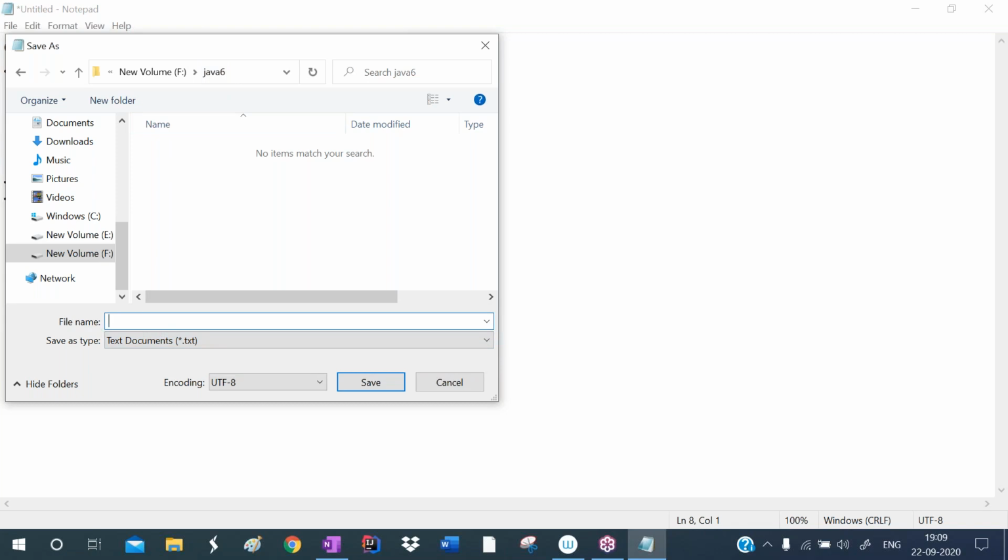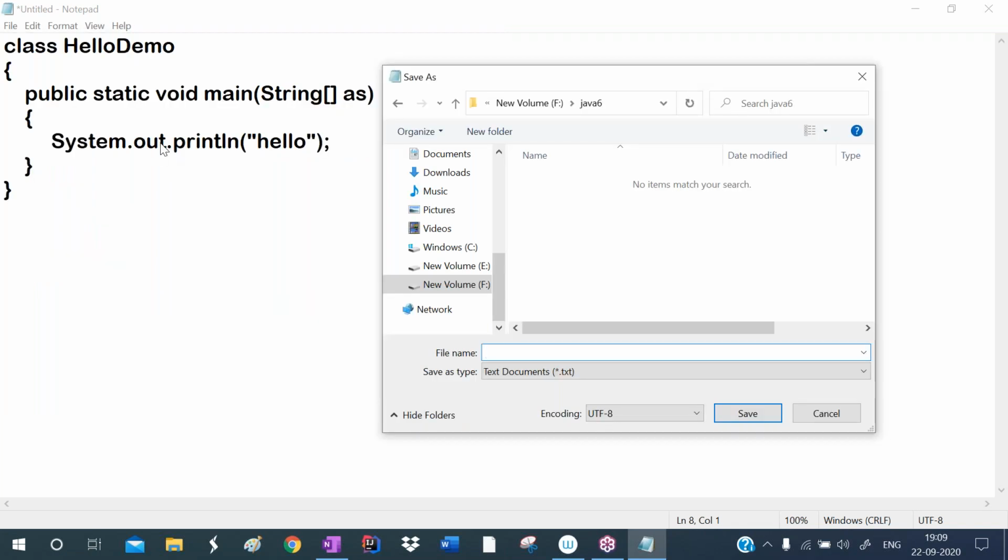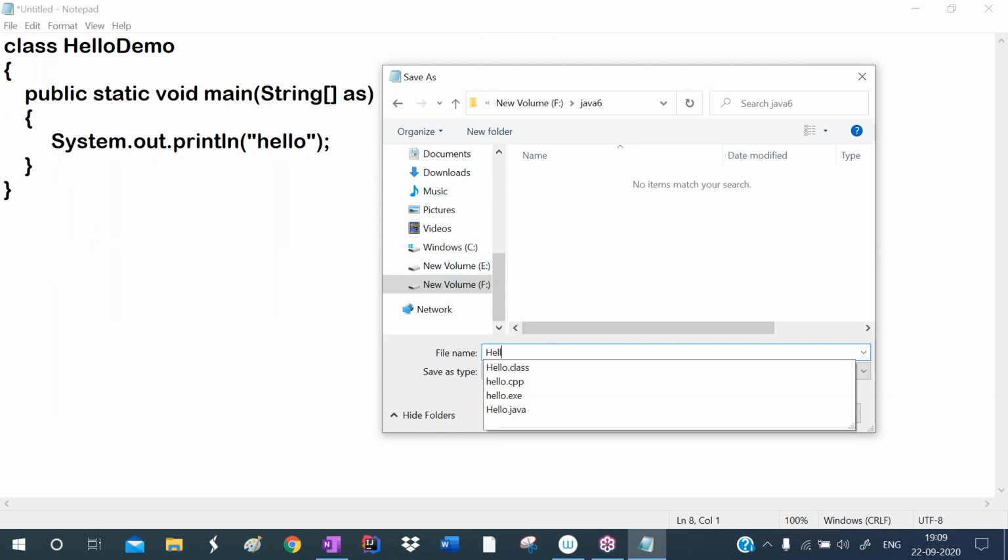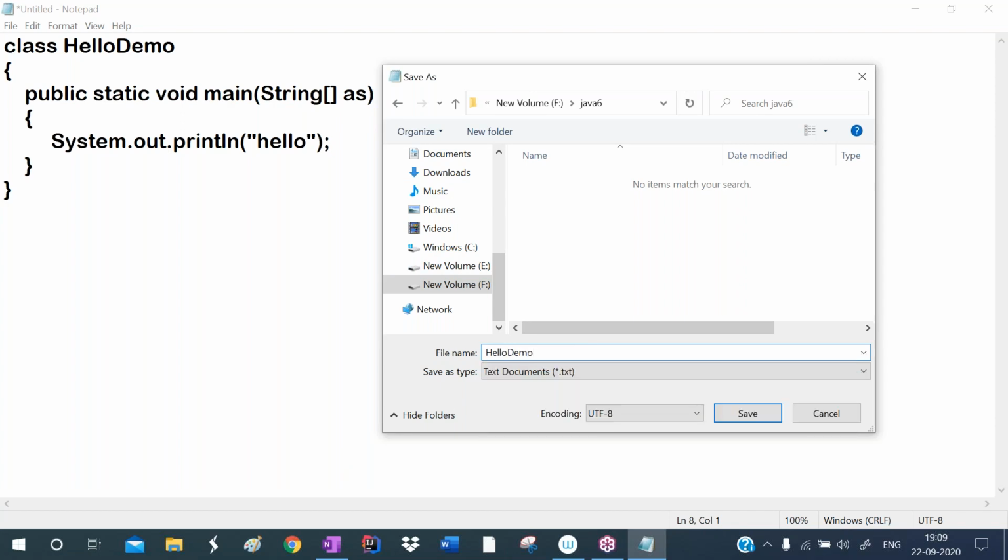Whenever we are saving the program, the convention is to give the main method's class name as the file name. What is the main method's class name? It is HelloDemo. So write HelloDemo.java in the F drive, in the Java 6 folder. Give the main method's class name as the file name; that is a suggestion.